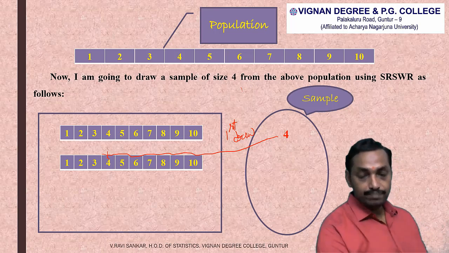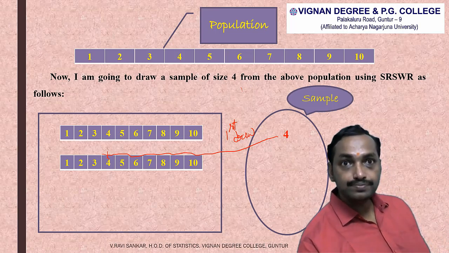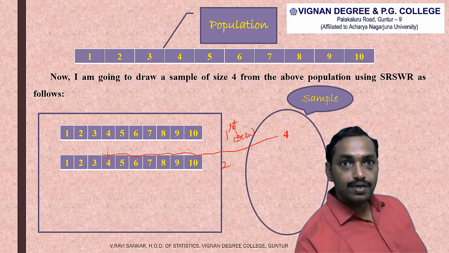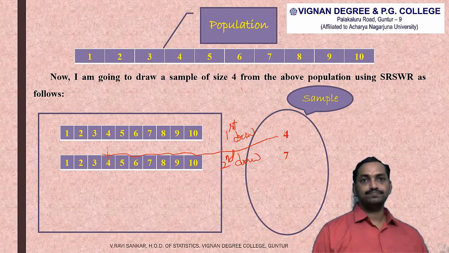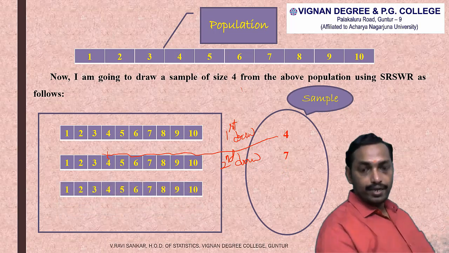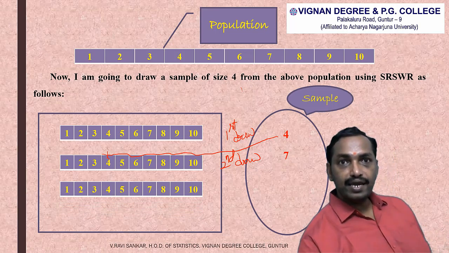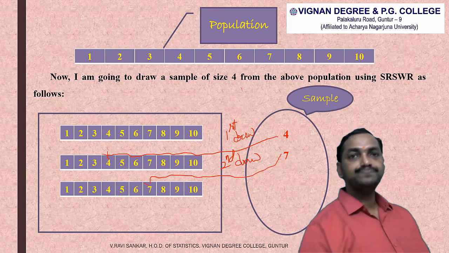In the second draw, randomly I have drawn the element 7. And before going to the third draw, 7 is replaced again into the population.